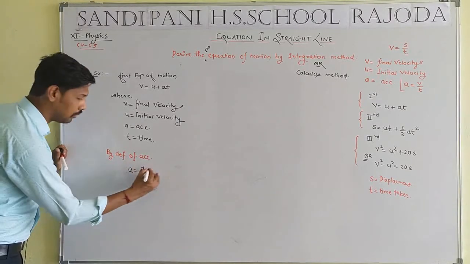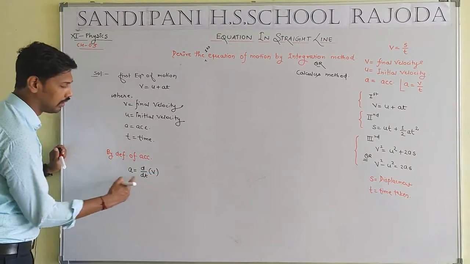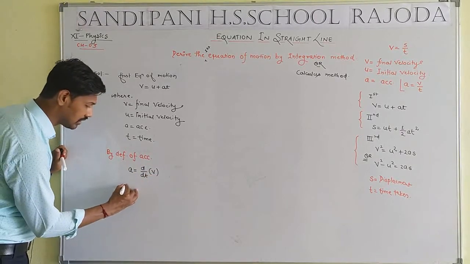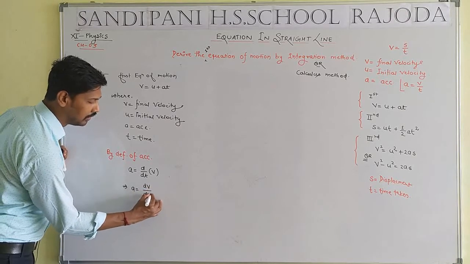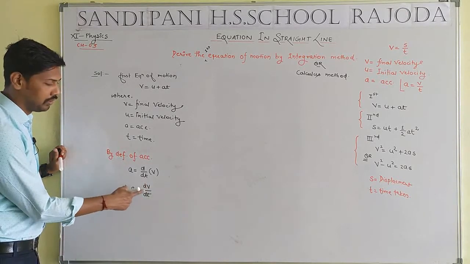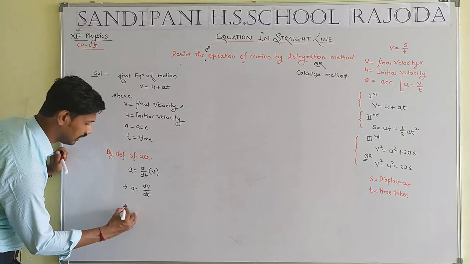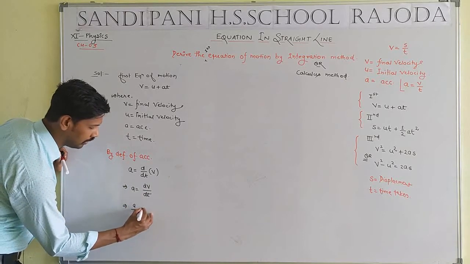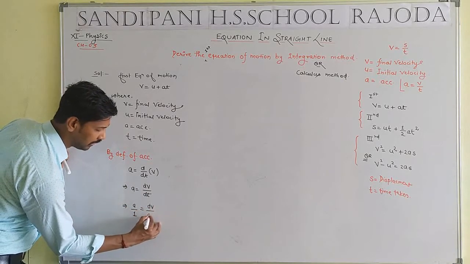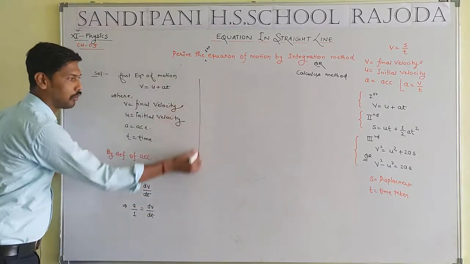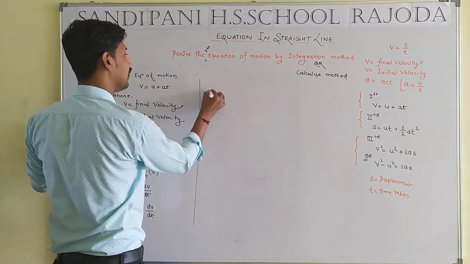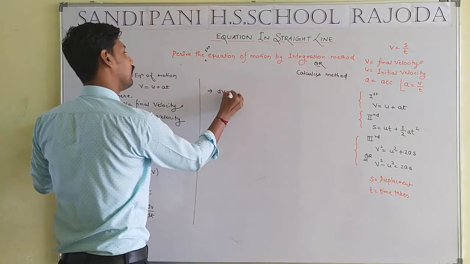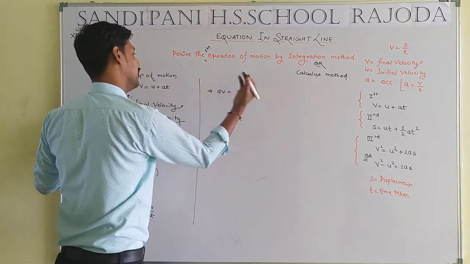The rate of change in velocity is known as acceleration, such that a equal to dv by dt, such that a by 1 equal to dv by dt. By cross multiplication we get dv equal to a into dt.